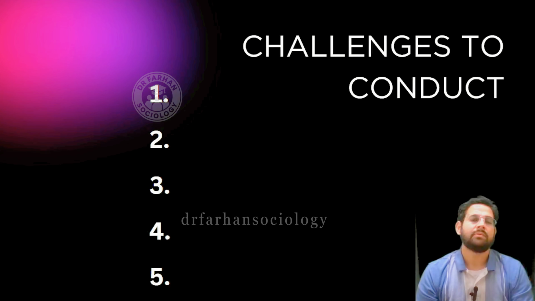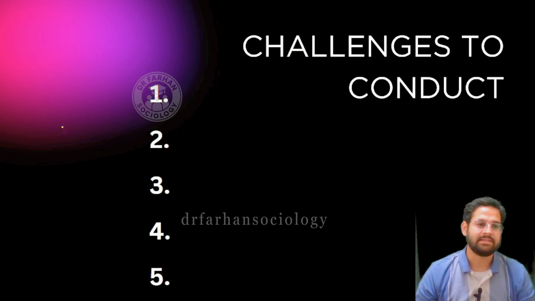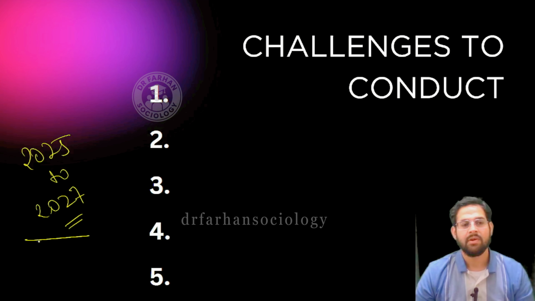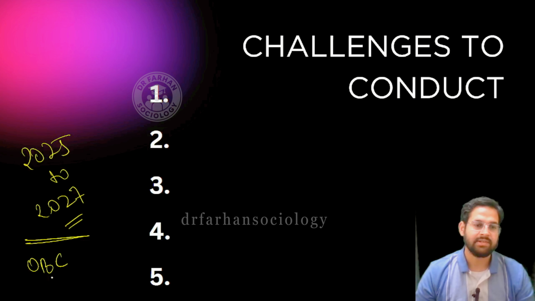let's talk about the challenges that we are going to have when we are doing this caste census. Why are we discussing this? Because this is going to be conducted in the next 2 years, 2025. For the first time, we are going to create a digital census in which the aspect of caste is going to be heavily discussed.